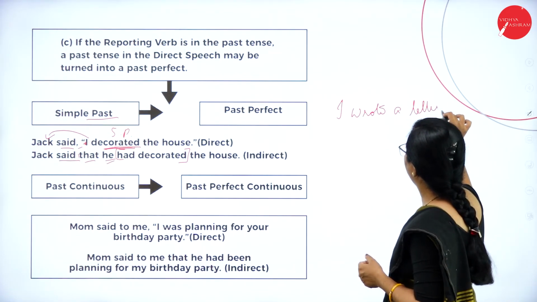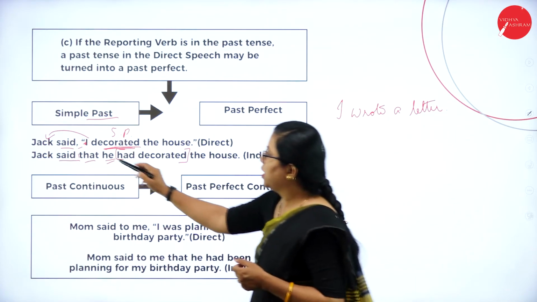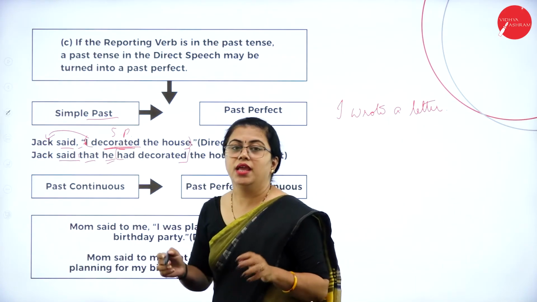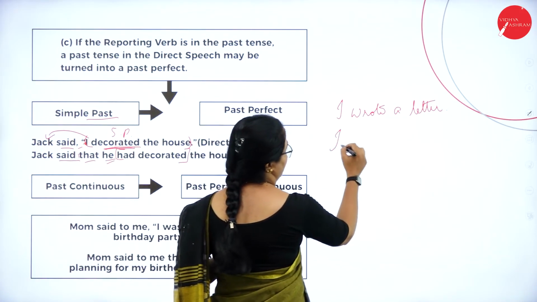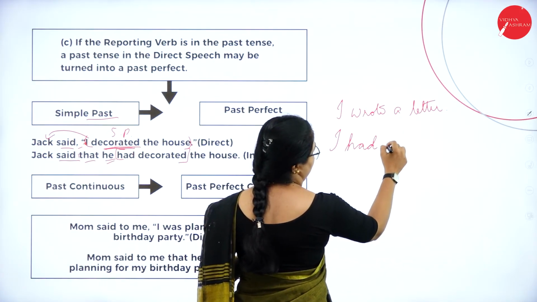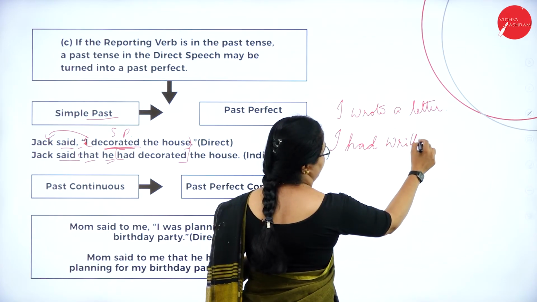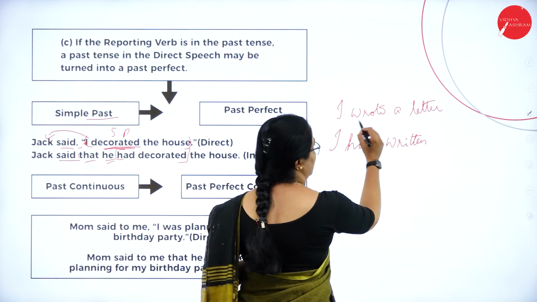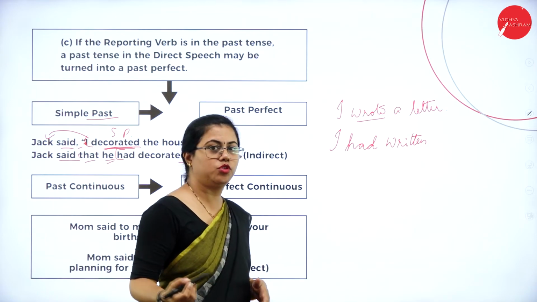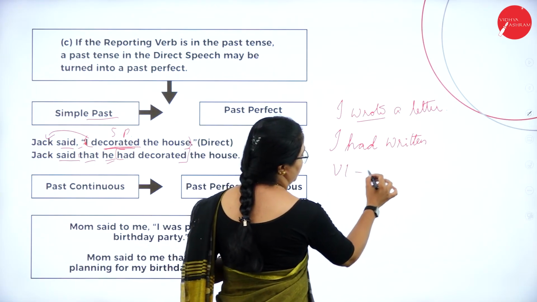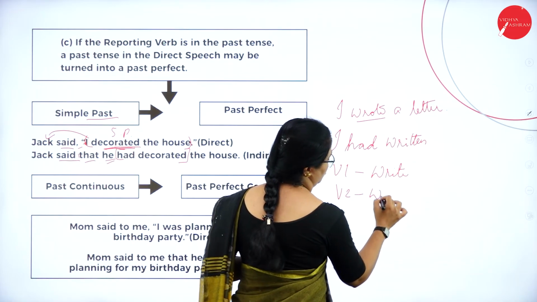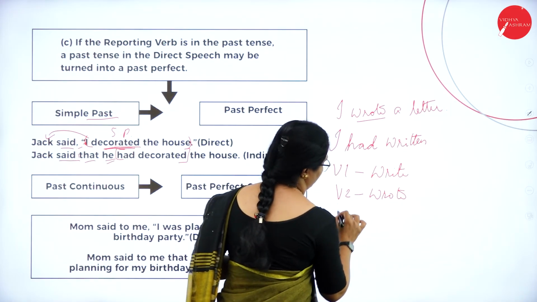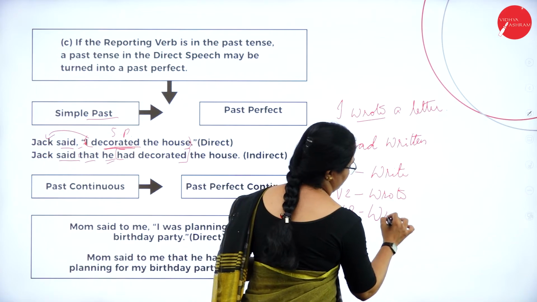Okay, suppose it would have been like this. I'm talking about this part only. If it was "I wrote a letter," then it would have been "I had written." That is because write has three forms of verbs. V1 is write, V2 is wrote, and V3 is written.